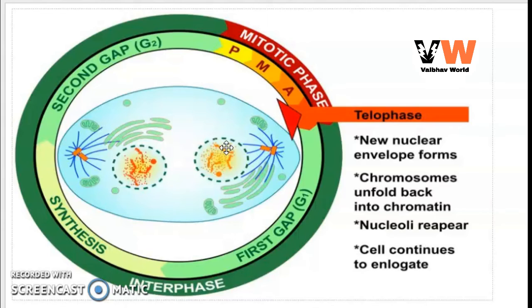In animal cells, by the time anaphase is completing, a constriction appears in the middle periphery of the cytoplasm. This gradually divides the cytoplasm into two daughter cells.